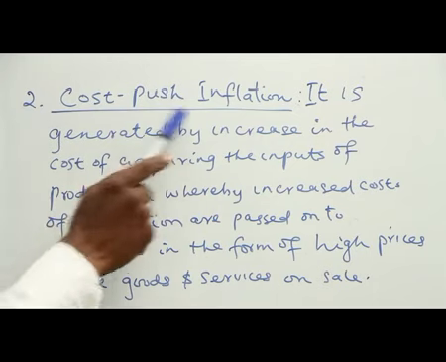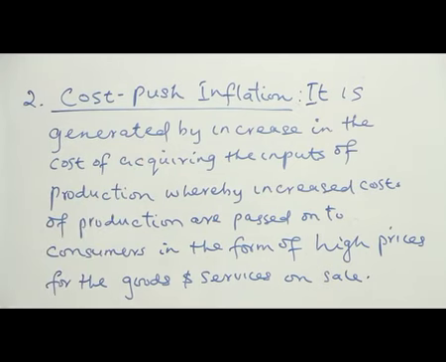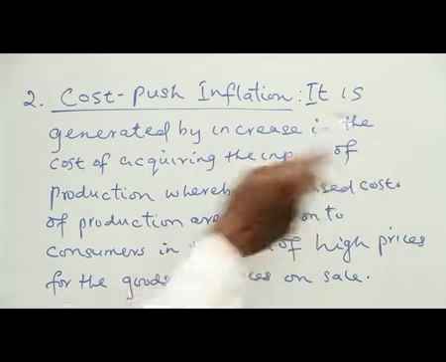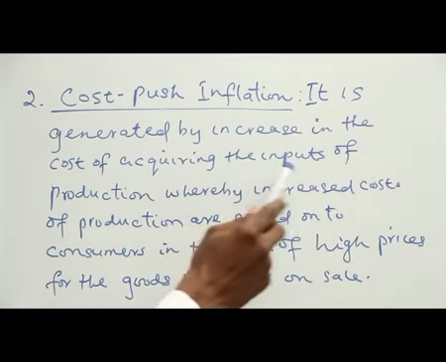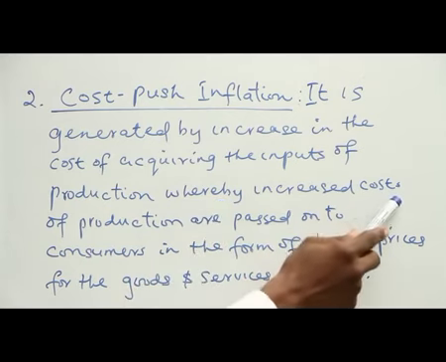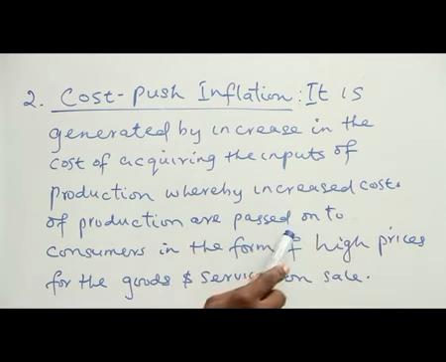Number two, cost push inflation. We are looking at it from the angle of the cost of production. That is, it is generated by an increase in the cost of acquiring the inputs of production. Thereby, increased cost of production is passed on to consumers in the form of high prices for the goods and services on sale.